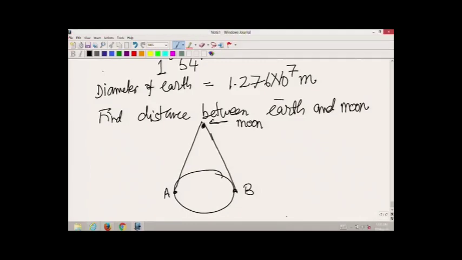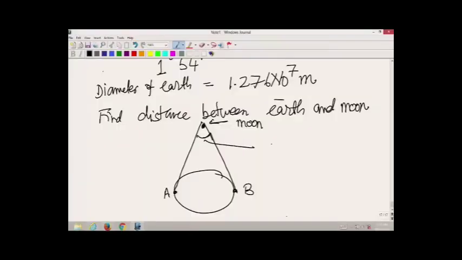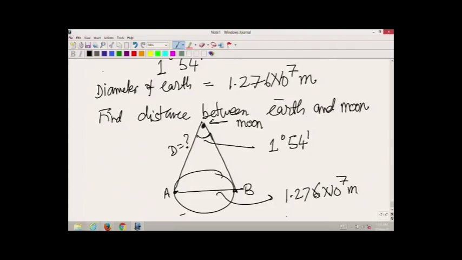From 2 different observation points we observe the moon, and this angle is 1 degree 54 minutes, and we have to find the distance between earth and moon. So, capital D is the unknown here, and the distance AB is given to us as 1.276 into 10 to the power of 7 meters.